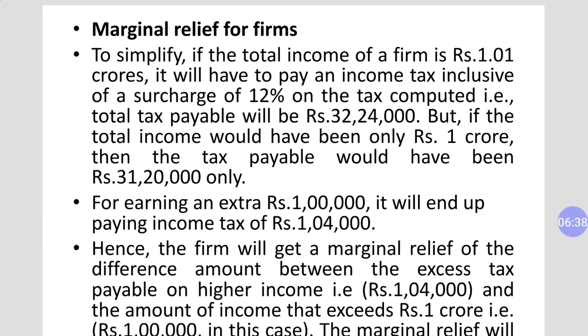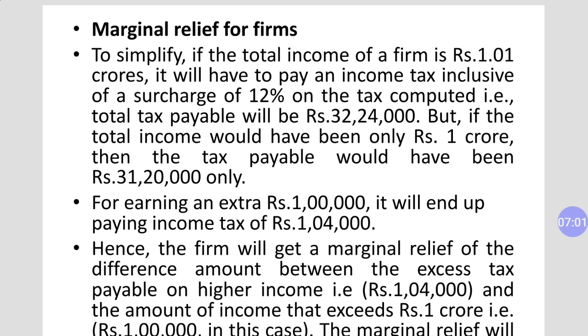So dear student, as you can see, the firm is paying extra amount of tax. So what is that extra amount of tax? It is 1 lakh 4,000. How does it come? 32 lakhs 24,000 minus 31 lakh 20,000. So 1 lakh 4,000 is the amount of tax because of extra income.